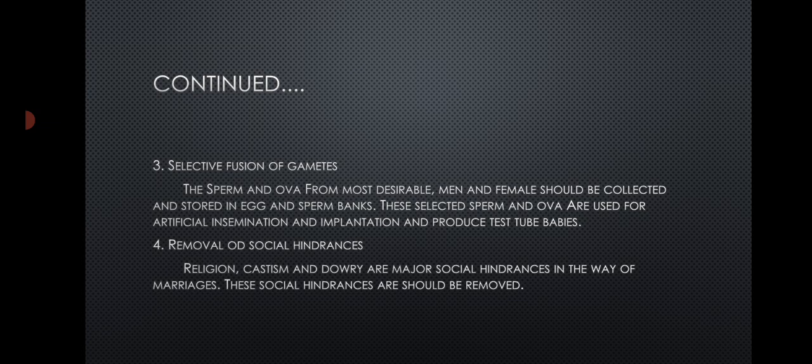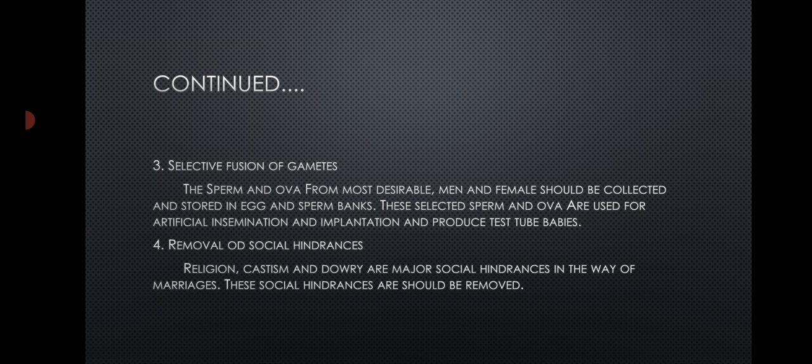Next one is removal of social hindrance. Religion, casteism and dowry are the major social hindrances in the way of marriage, because good germplasm from different sources fails to come together.